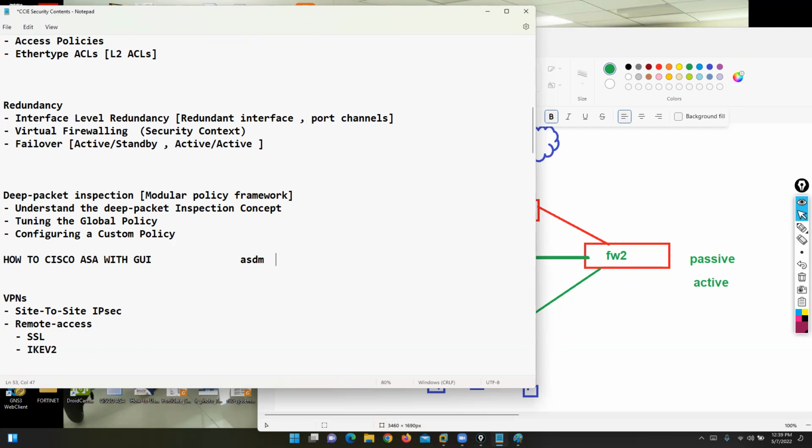Another question. Some companies use CSM on top of that. Cisco Security Manager, on top of that. I don't have too much idea about this. I have an idea about ASDM, and I can show you this option. Now, is my point clear?